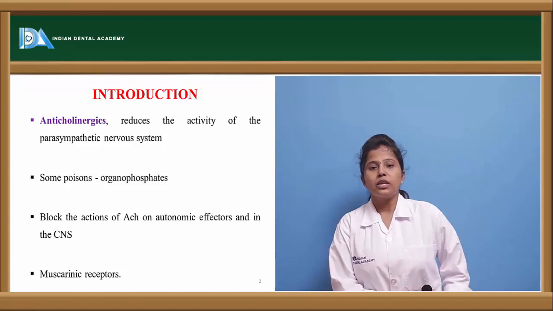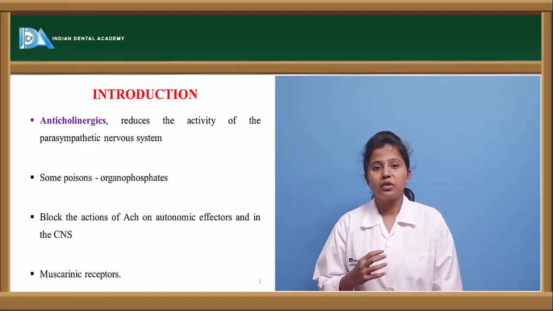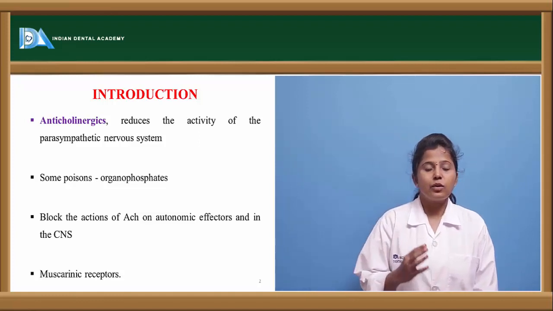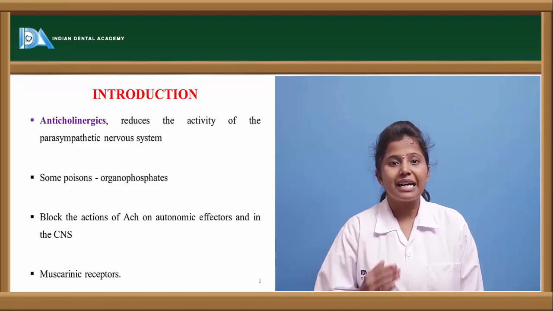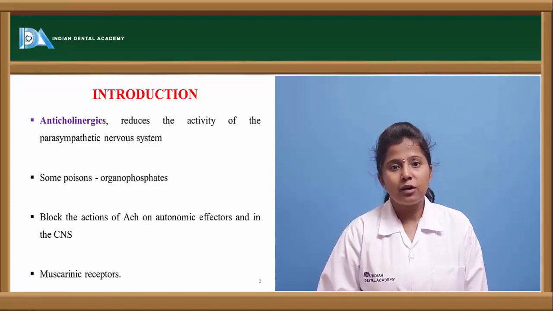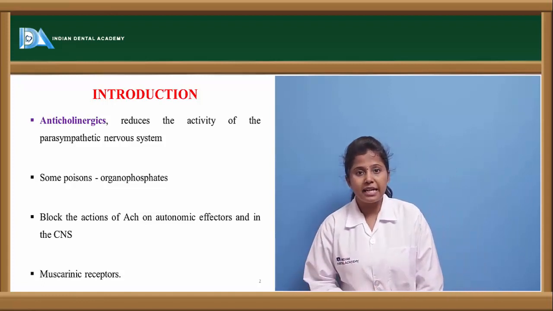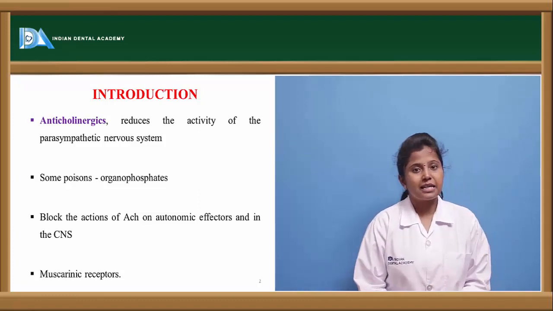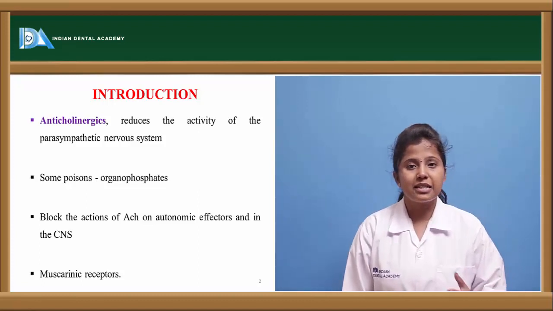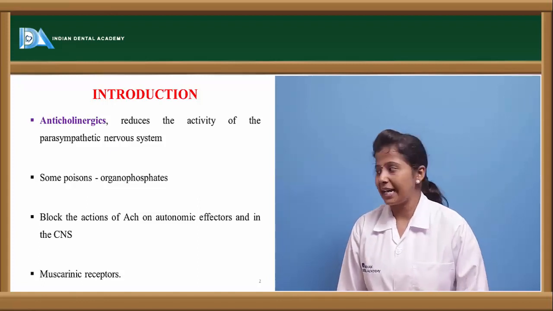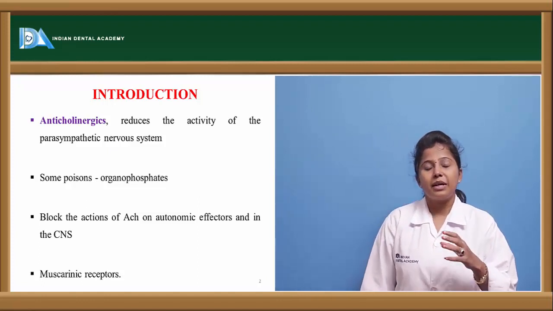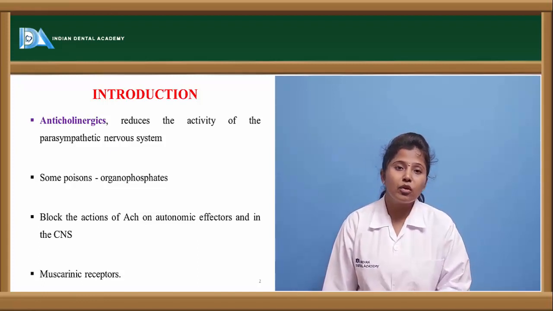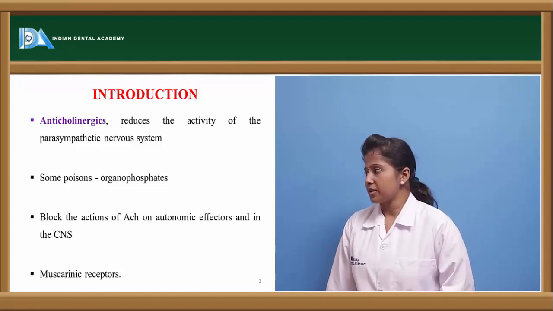And apart from that, what do these anticholinergics or parasympatholytics do? They block the action of acetylcholine either directly or indirectly. So what does this mean? These drugs either block the release of acetylcholine from the synapse, or else they block the binding of acetylcholine to the particular receptors, that is cholinergic receptors. That is how they show the parasympatholytic activity. Especially, the blockade of acetylcholine at the muscarinic receptors is more clinically preferred than at nicotinic receptors.